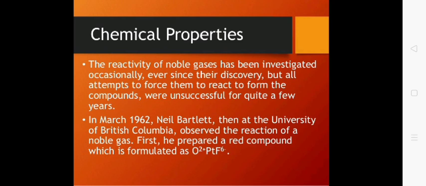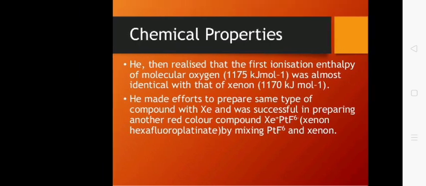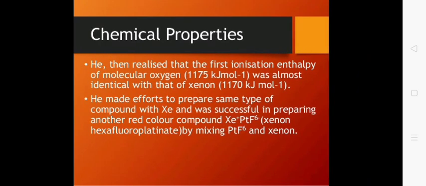Now he replaced the oxygen with xenon, and at that time he was able to prepare the first compound of any noble gas, that is xenon, and the formula was XePtF6. This was the compound which was first of all prepared by Neil Bartlett.